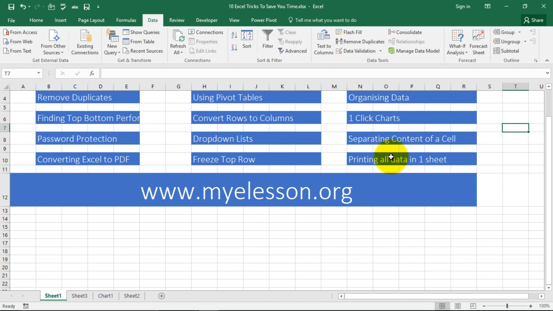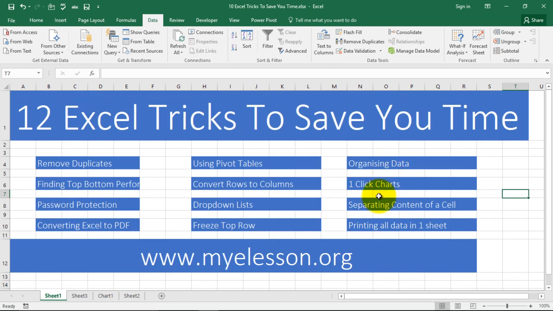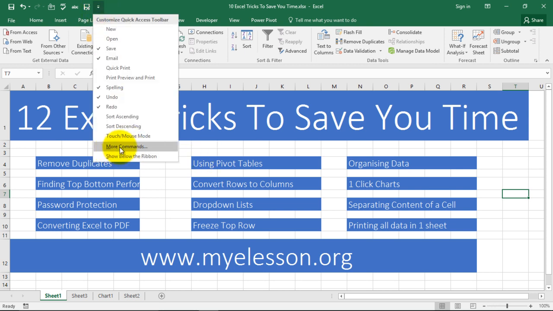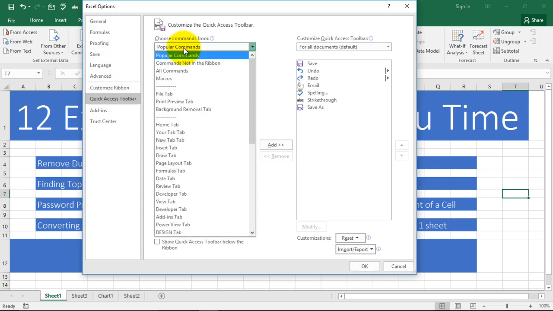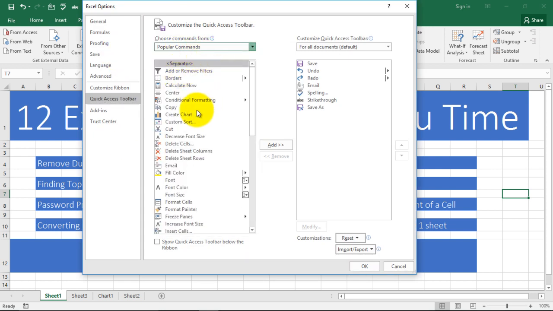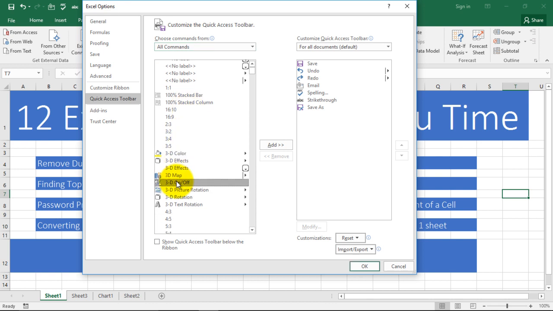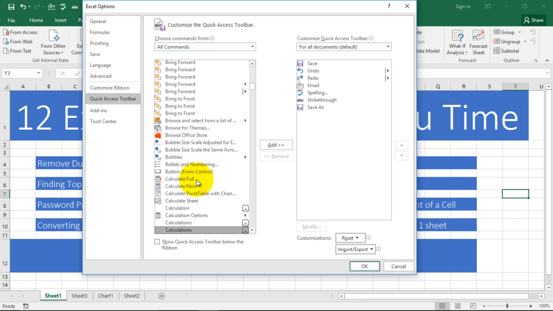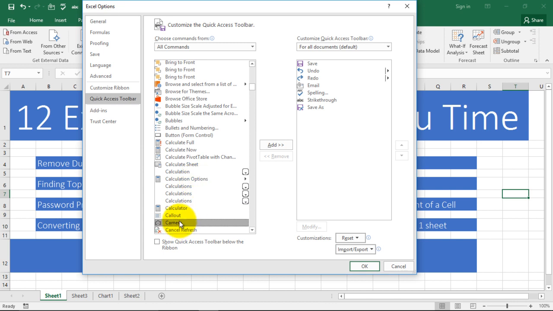Now we have covered all our examples. There was one thing that I told you I'll teach you in the end that I bet none of you, or at most very few people, would know. That's taking a screenshot of your Excel sheet without using any external tool. For that, we go to the Quick Access Toolbar, go to More Commands, go to All Commands, and from here choose Camera. Yes, there is an option for Camera. I click on Add, click OK.